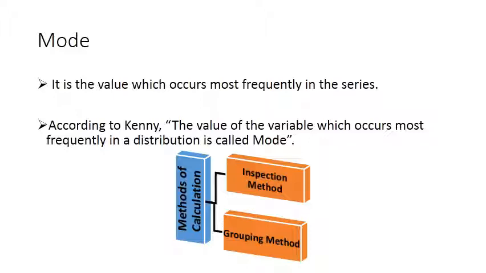According to Kenny, the value of the variable which occurs most frequently in a distribution is called mode. So that observation which occurs most frequently in a series is known as mode. We have two methods of calculation, the inspection method and the grouping method. We are going to solve the questions on the basis of the inspection method, and with the use of one more method, the grouping method.